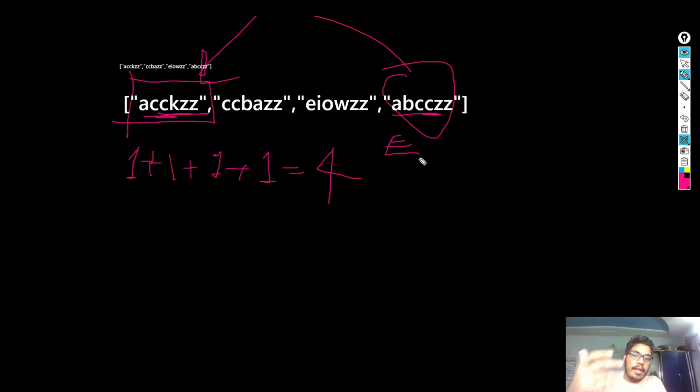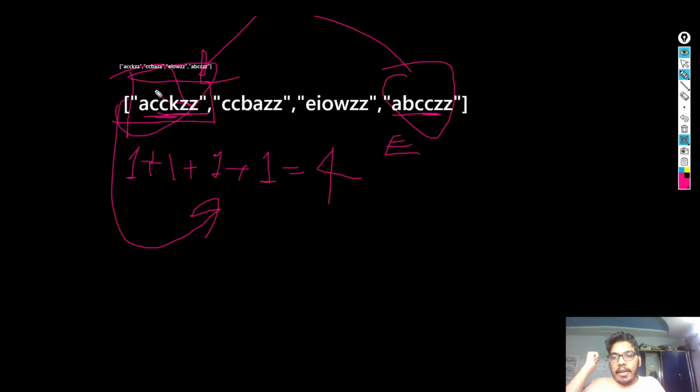And if I put in the exact word, it matches exactly, so the output would be 6. All of the characters match. When the output is 6, we are sure that whatever we have guessed is actually the secret, and that is what we want.